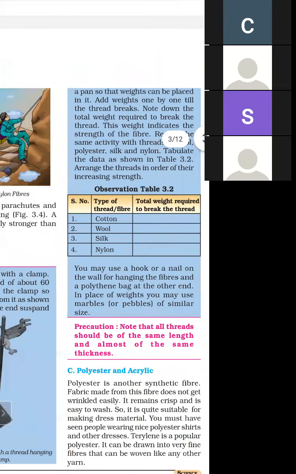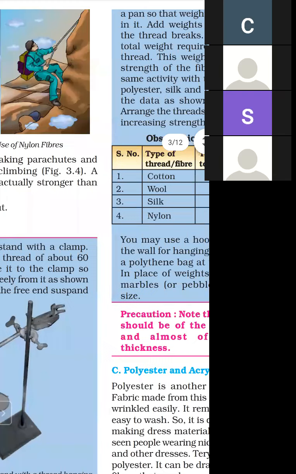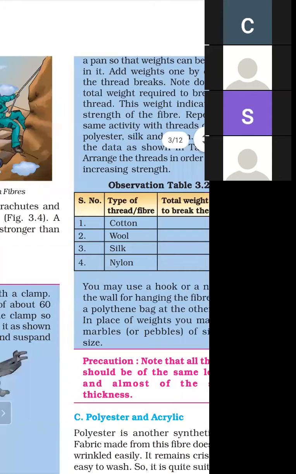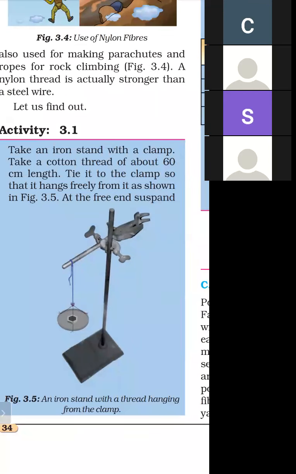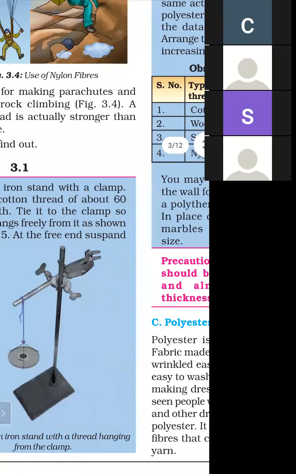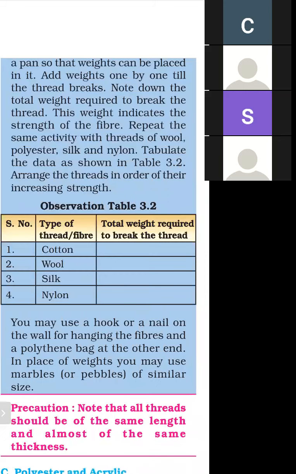With the help of the thread, we take a pan, and in the pan we can add some weights, just like shown in the figure. We use a pan attached with the thread, and add weights one by one till the thread breaks. Then we will add some weight, just like 20-gram weight, 30-gram weight, and add weights one by one.